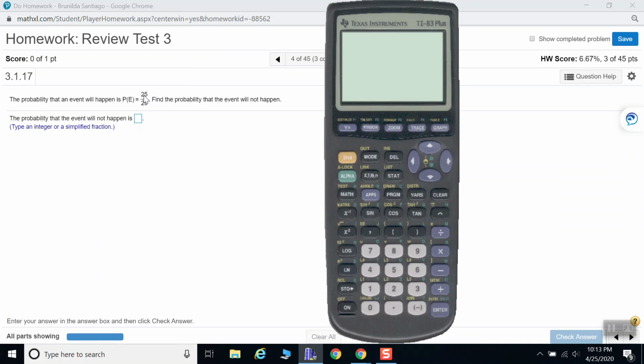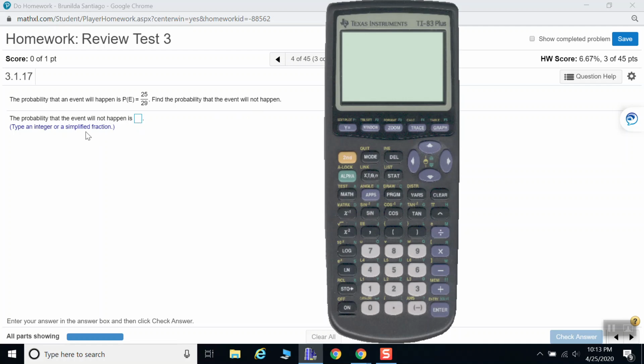So if 25 are classified as the event that will happen, then the 4 out of 29 are the ones that will not happen. You look at the difference from the denominator, in this case 4, which is the rest of them.